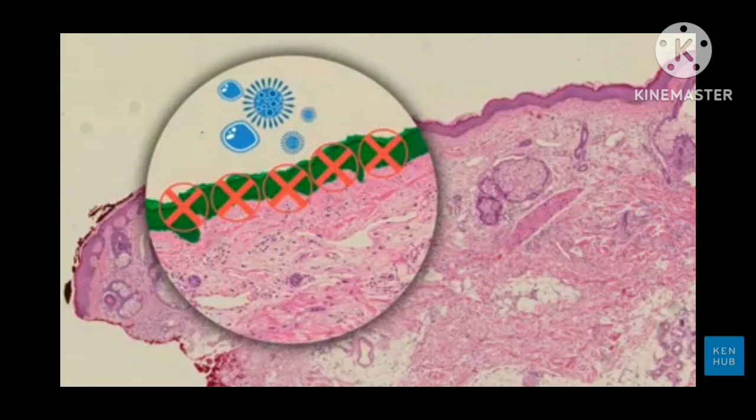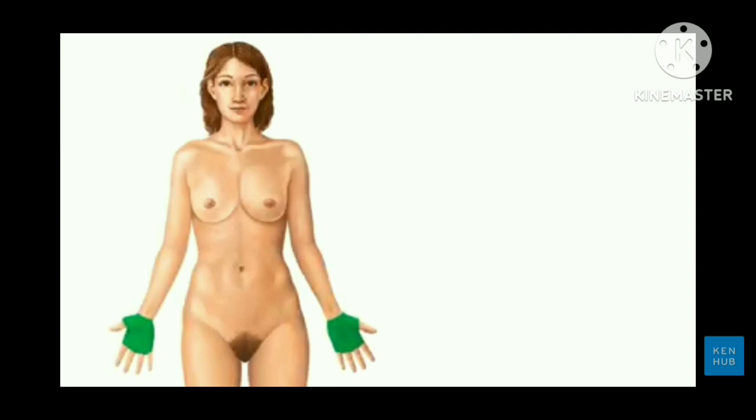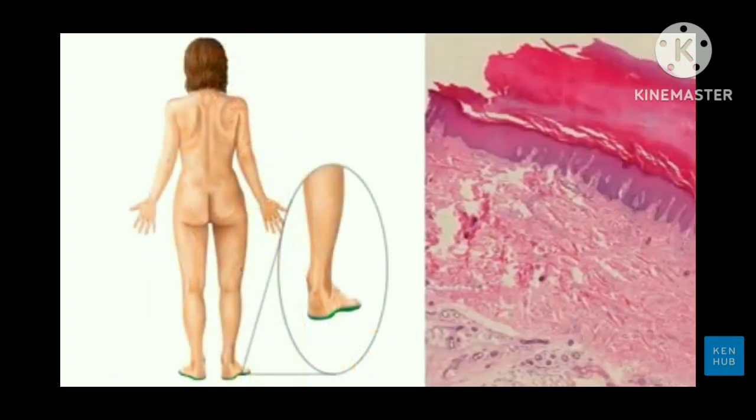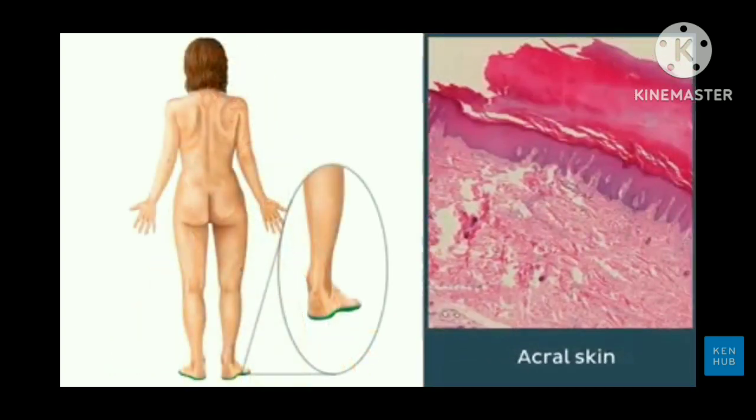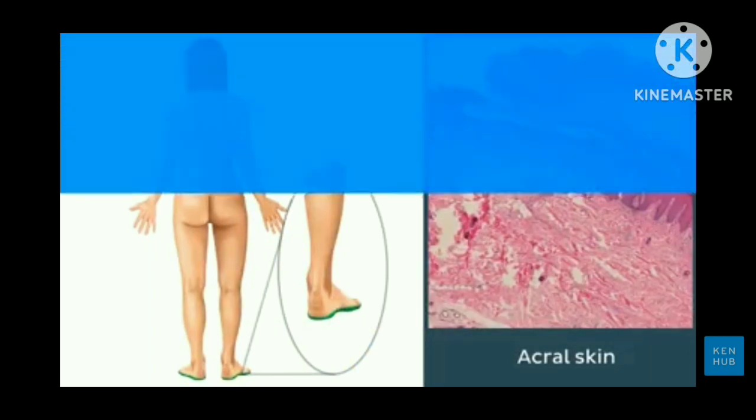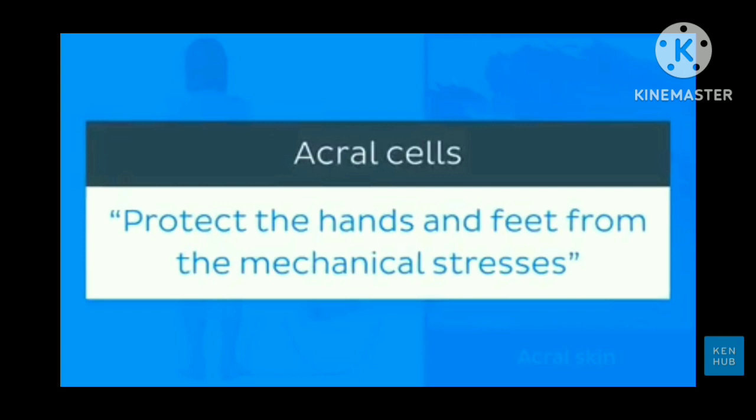It's important to note that in areas where our skin is in constant contact with objects or surfaces, like our hands or the soles of our feet, the epidermis is much thicker, which is obvious to notice in this sample of skin here. This type of skin is known as acral skin, and it helps to protect the hands and feet from the mechanical stresses of walking and grasping objects.